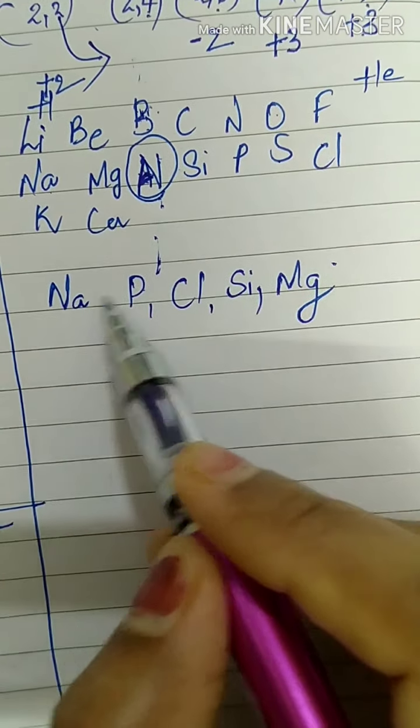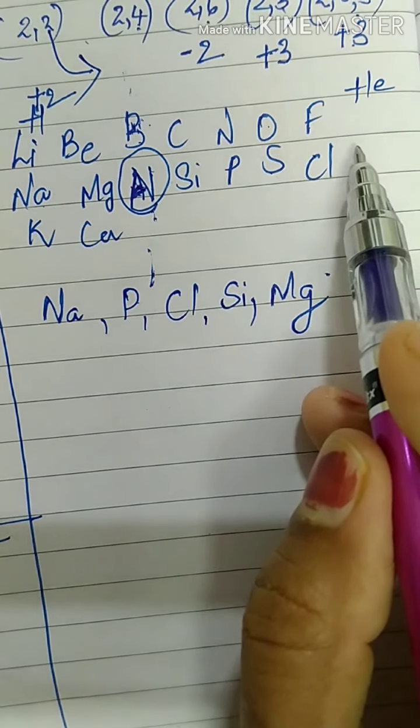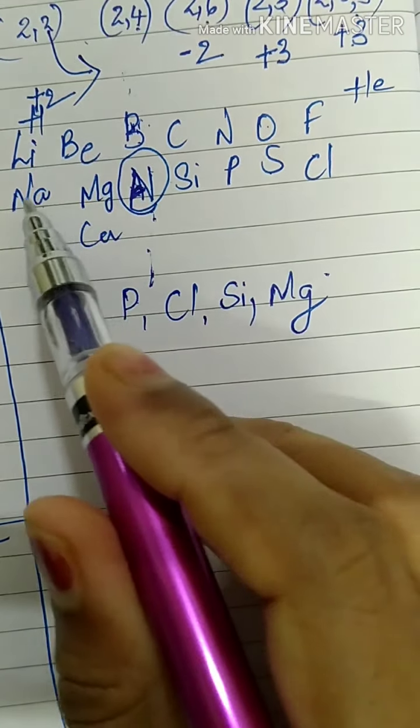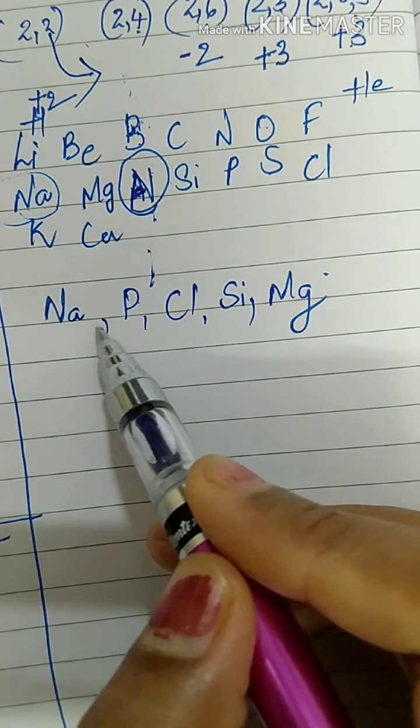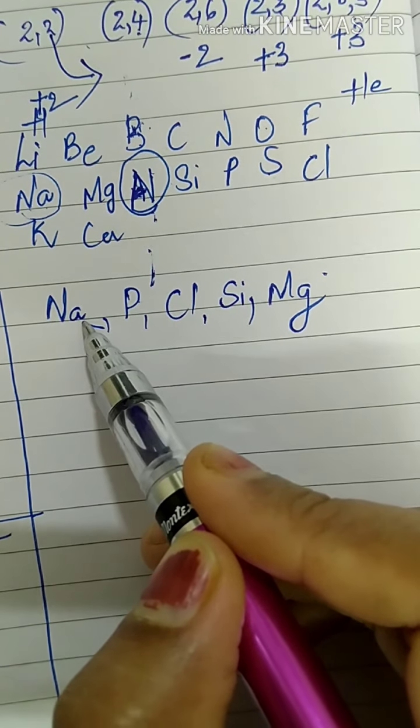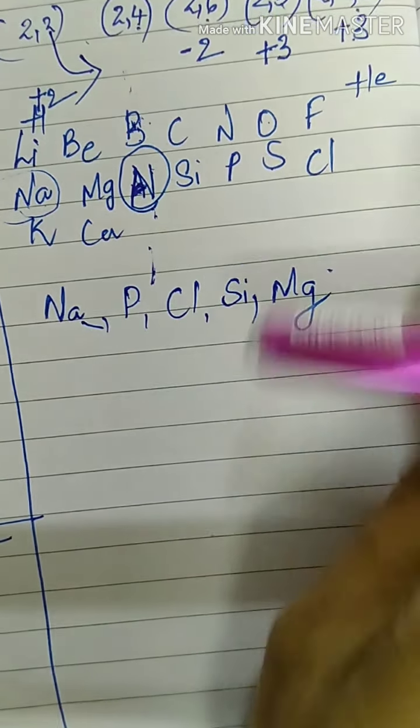Atomic size decreases as we go from left to right. So among here, sodium will have the maximum size or largest atom. Then we have question number F.